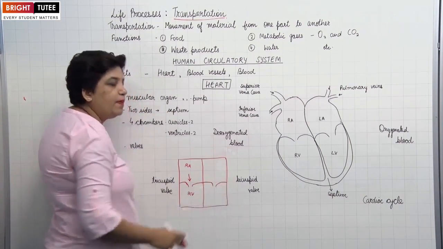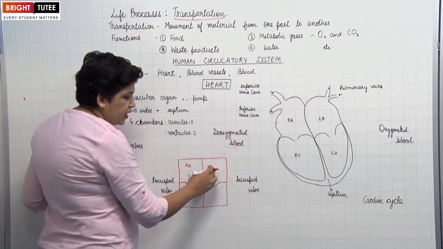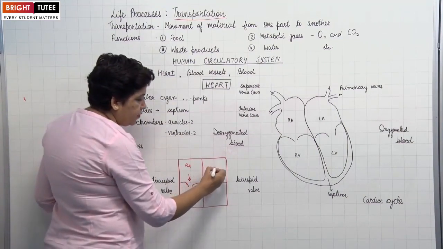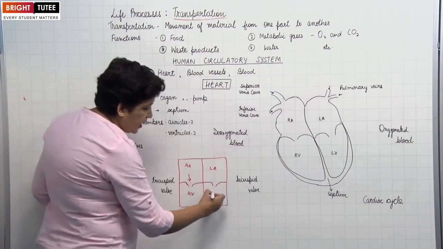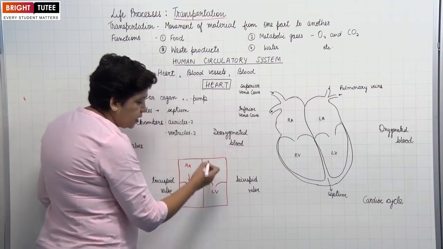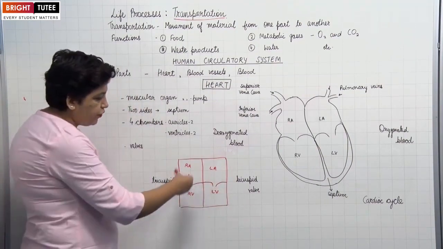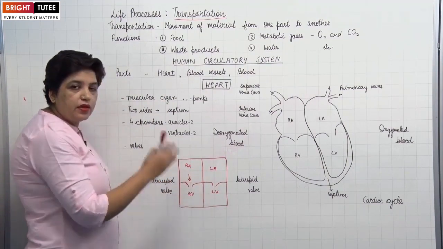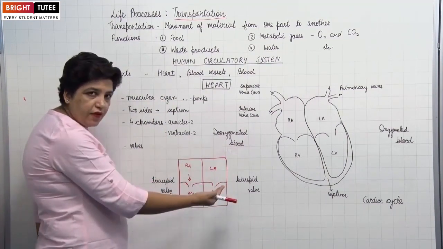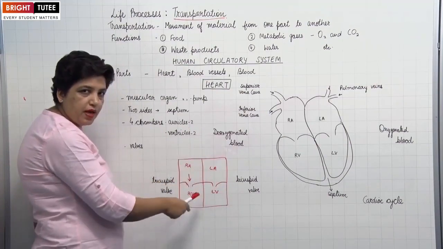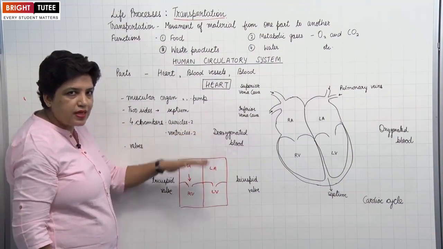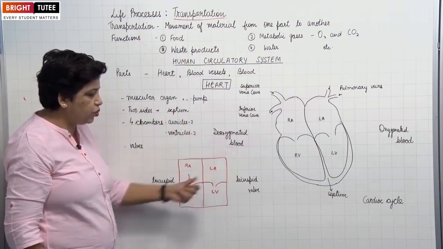This is called the bicuspid valve and it divides the left side into two portions, the left auricle, the upper part, and the left ventricle, the lower part. So in total 4 chambers, 2 auricles, 2 ventricles. There is no connection between the right and the left side due to the septum wall, while the right side and the left side are divided into auricles and ventricles which are connected through valves.